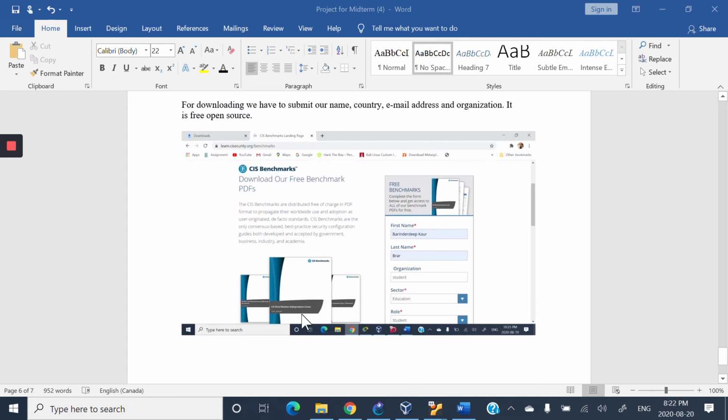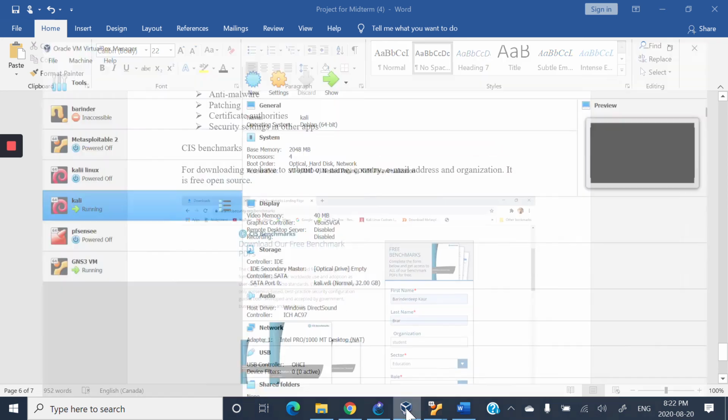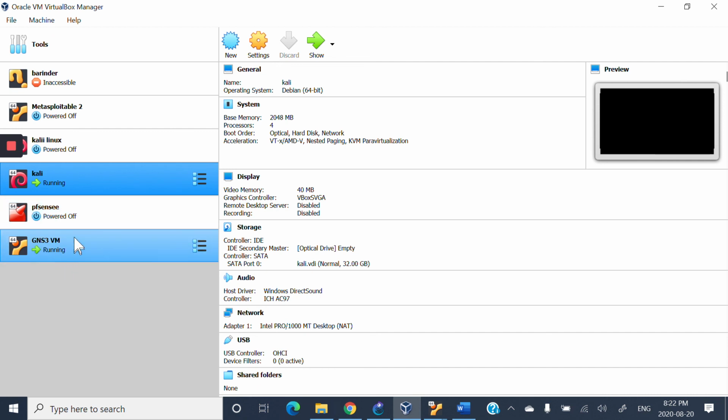Here is my CIS benchmark. When we have to download, we have to fill in our name, organization, sector, role, email address, so we can download it. And in VirtualBox we have to download pfSense. If it's not running on your VirtualBox or VMware, then we can download a GNS3 VM.